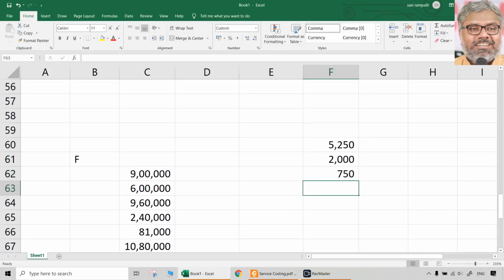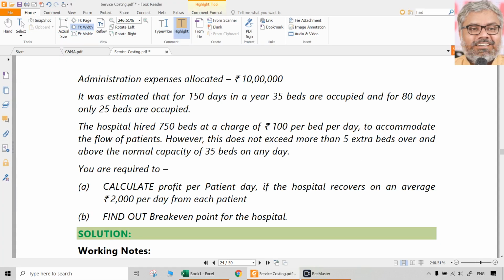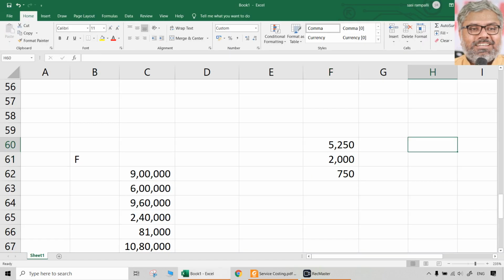So already, whatever its own beds are, for them occupancy is given for the entire year. 750 beds have been taken extra. Of course, this does not exceed more than 5 extra beds over and above the normal capacity of 35 beds on any day. So even if you take generally 750 beds, maximum 5 beds each day.